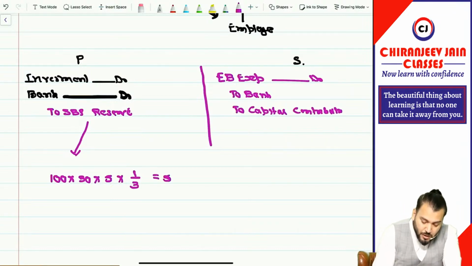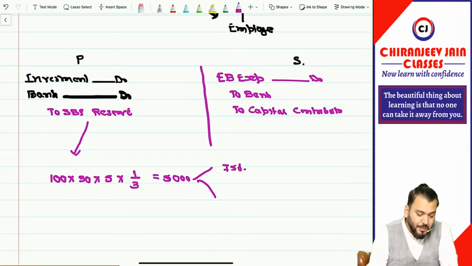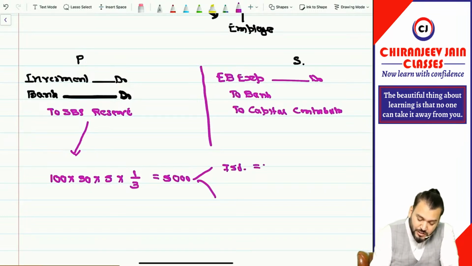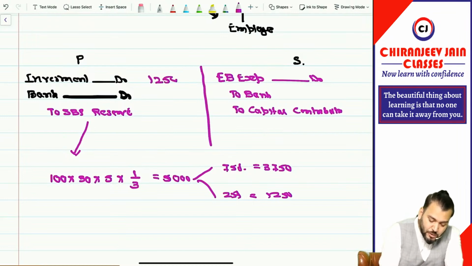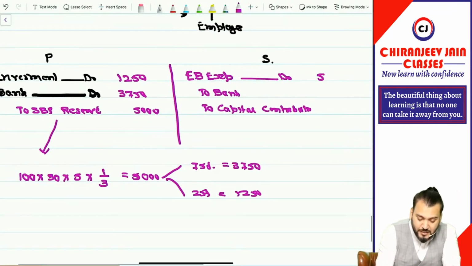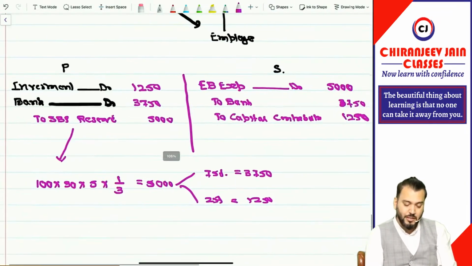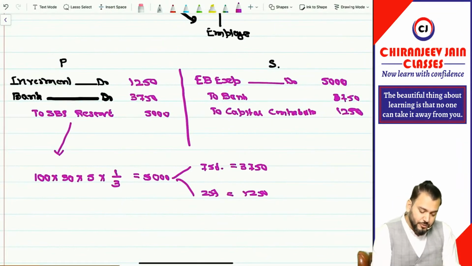So 5,000. Out of this 5,000, 75% will be reimbursed. So 75% is how much? Equal to 3,750, and 25% will be how much? 1,250. So investment will be 1,250. Amount received will be 3,750. Total SBP reserve will be 5,000. Same thing here also: EB expense will be 5,000. The amount paid is 3,750, and capital contribution will be 1,250. Simple now. Got it? Have you understood?